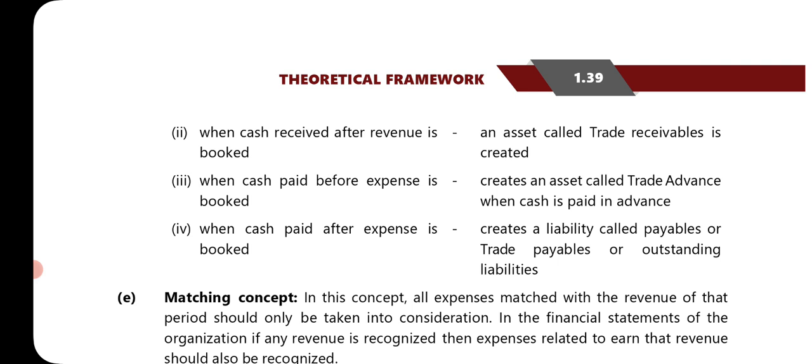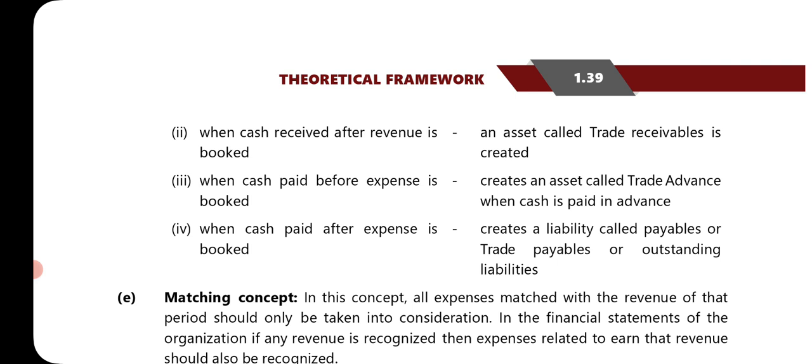Next, when cash is received after revenue is booked, an asset called trade receivable is created. Okay. Next, when cash is paid before expenses are booked, it creates an asset called trade advance when cash is paid in advance. So these are like assets, trade receivable, trade advance.